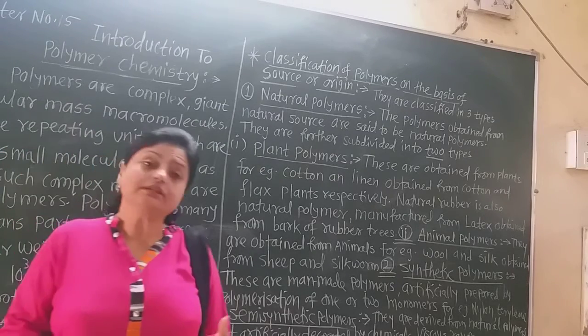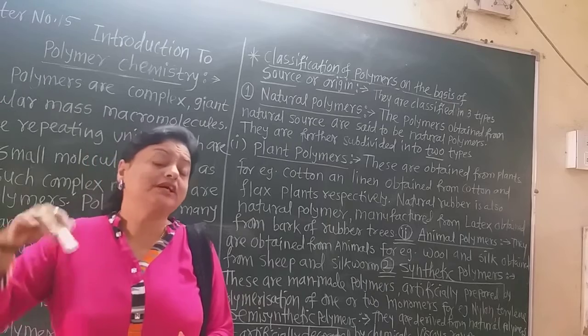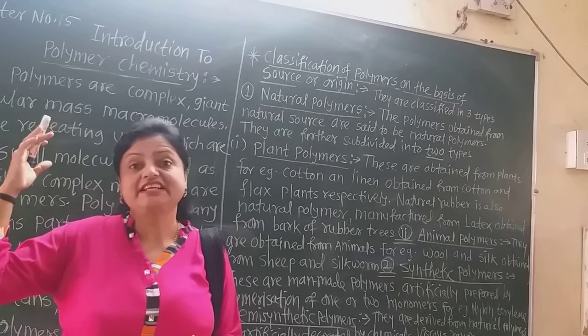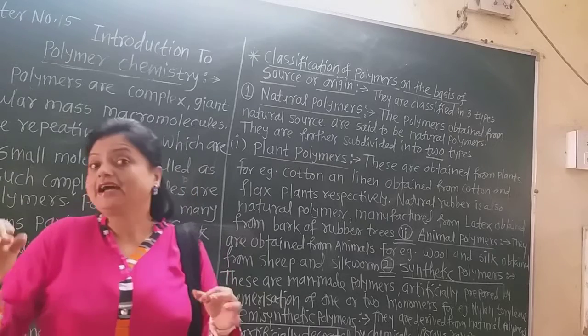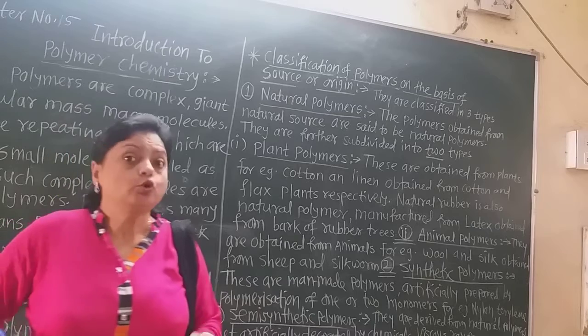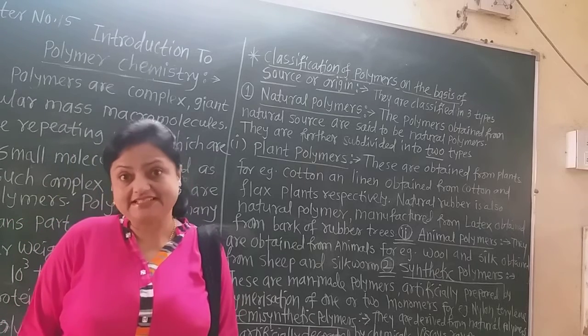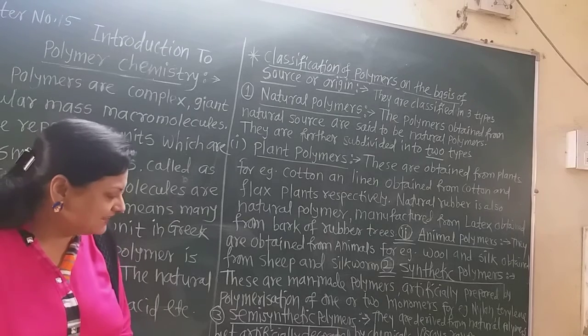Nowadays we are using cotton that is not like the khadi of the previous days. They are very decorative cotton clothes we are using nowadays,